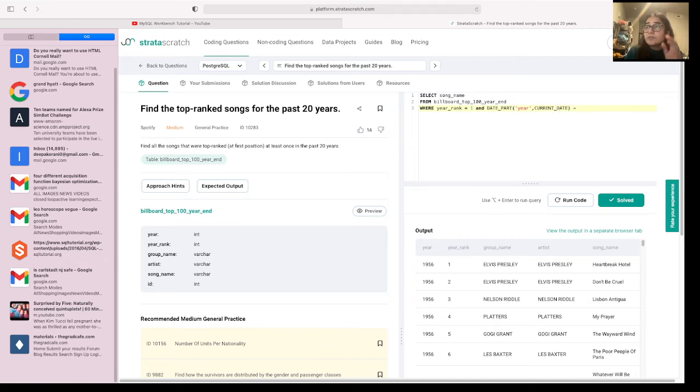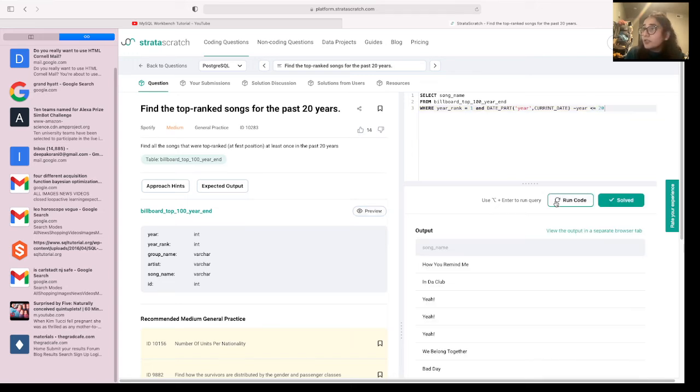What this date part function does is it will pull off the current date by taking in the year column, and then it will subtract, and we need to subtract it from the year, and we need to make sure this is less than or equal to 20. Now let's run the code.